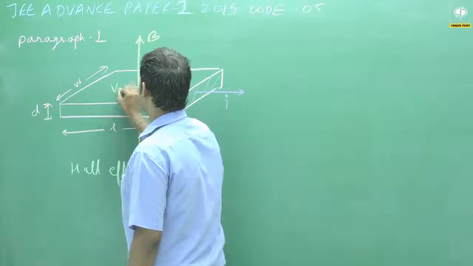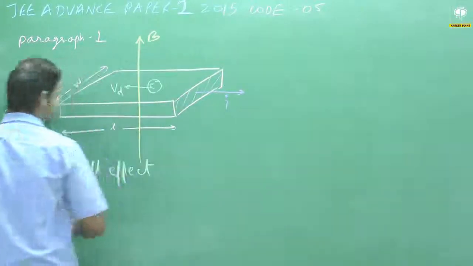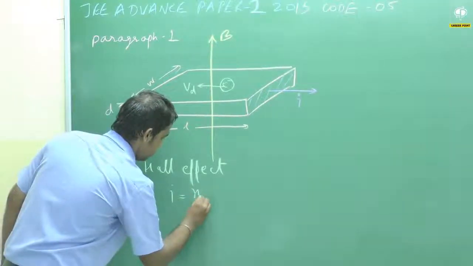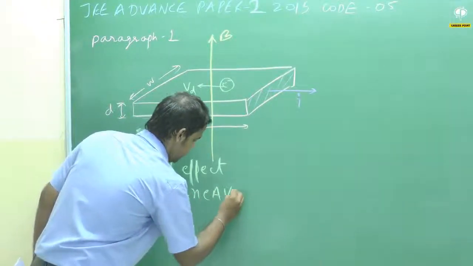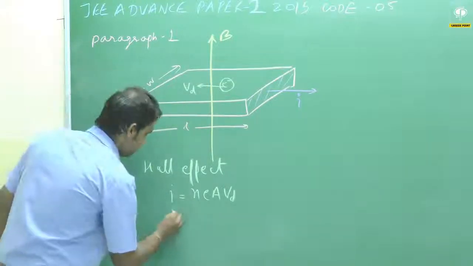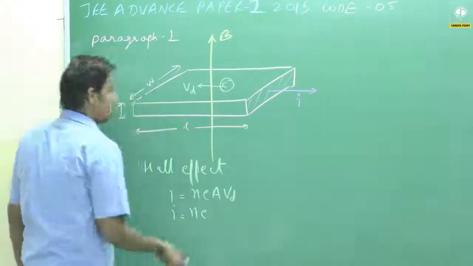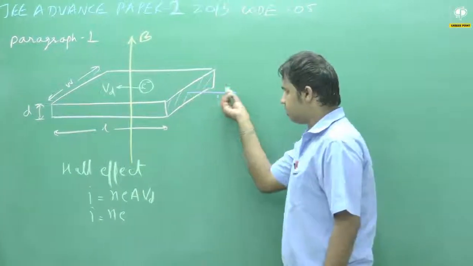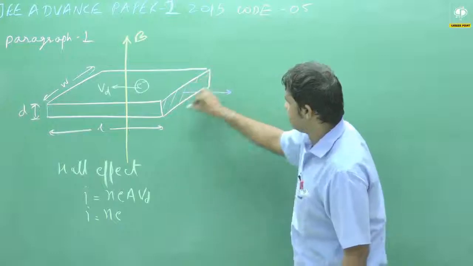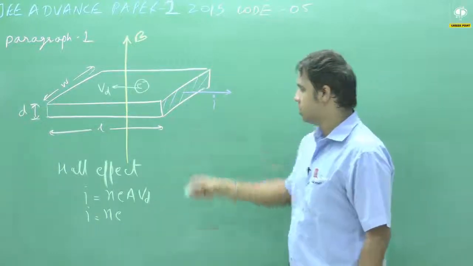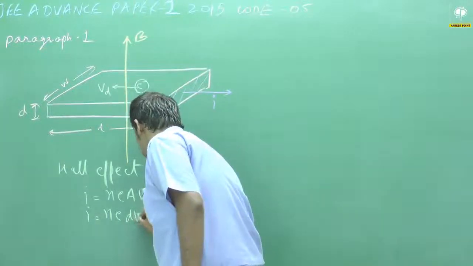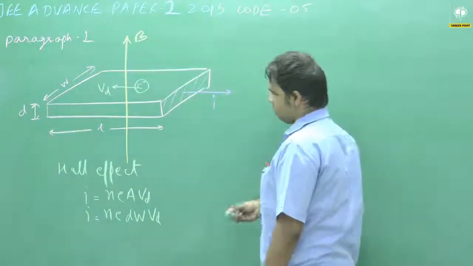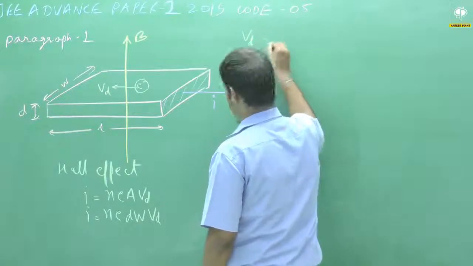This is the electron velocity Vd. We can also calculate the velocity of the electron by this formula: I = nEAVd. I is already given, and A is the cross-section area through which this current is flowing. If you see the direction of current, the cross-section area is this area, and this area will be D into W. So it is D, it is W, it is Vd. From here, we can calculate Vd.